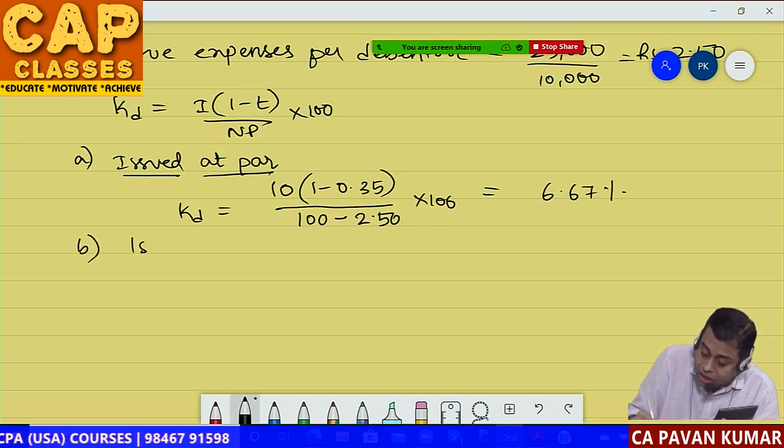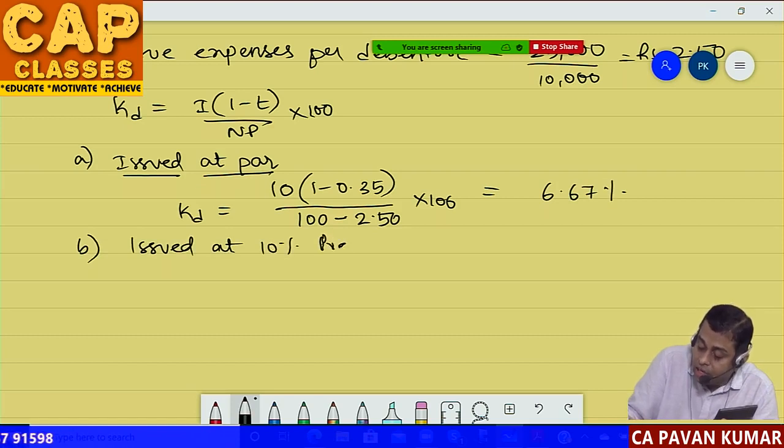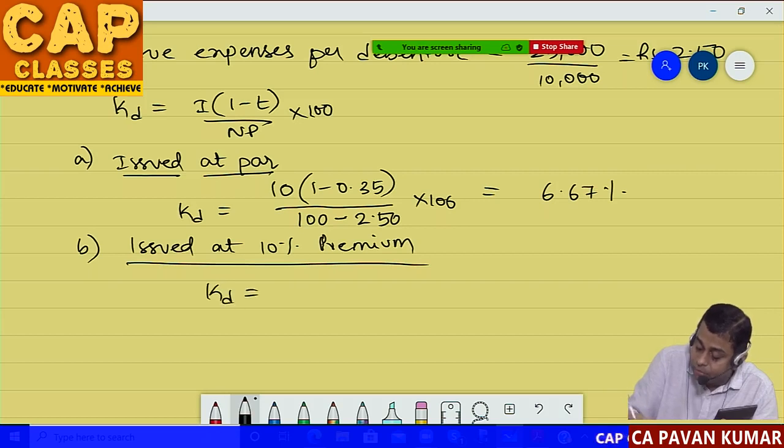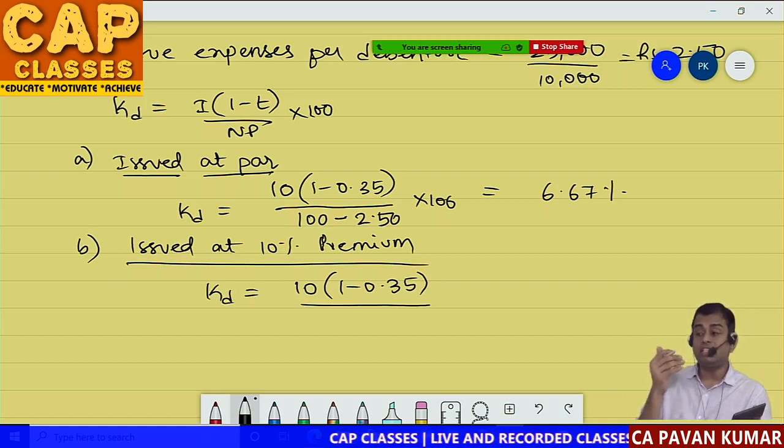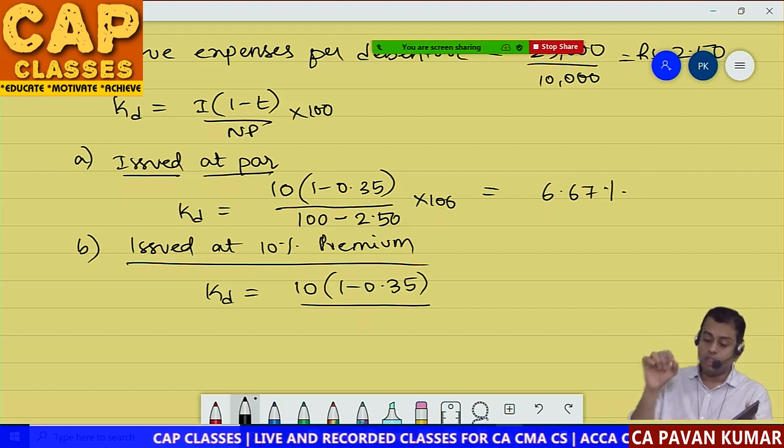B, if the debentures are issued at 10% premium, the numerator always remains the same, 10 into (1 minus 0.35). But when it comes to the denominator, what is net issue proceeds? Gross issue proceeds minus expenses. What is gross issue proceeds here?